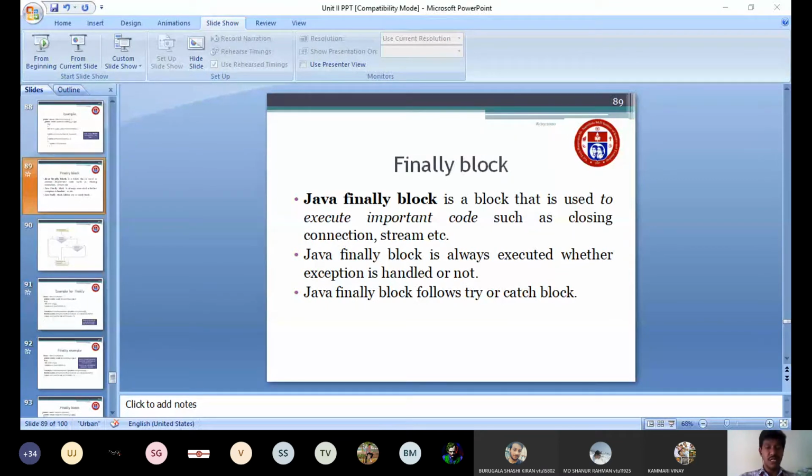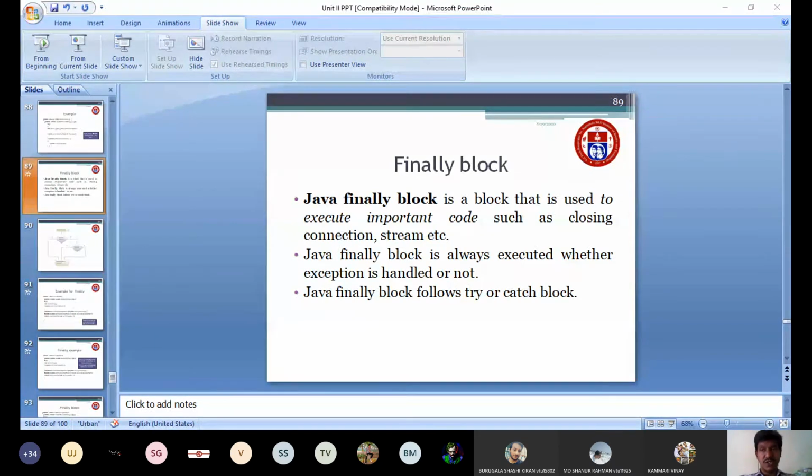Suppose we have included the finally block. Even though the exception is handled or not, it is always executed. Suppose I have written a program where the statement that generates an exception is included in the try block, then I write the catch block to handle the exception, then I write the finally block. If there is an exception, then the catch block will be executed. If there is no exception, it will come to the finally block.